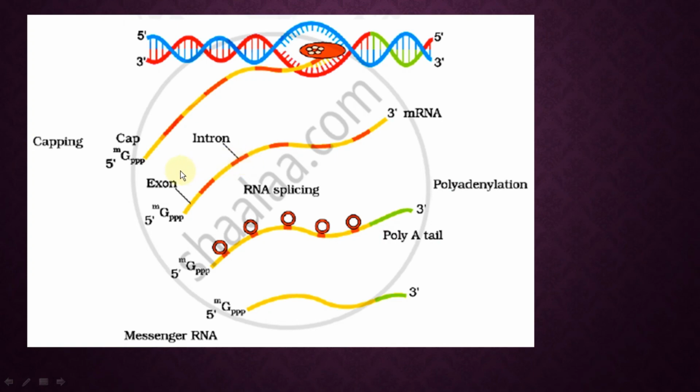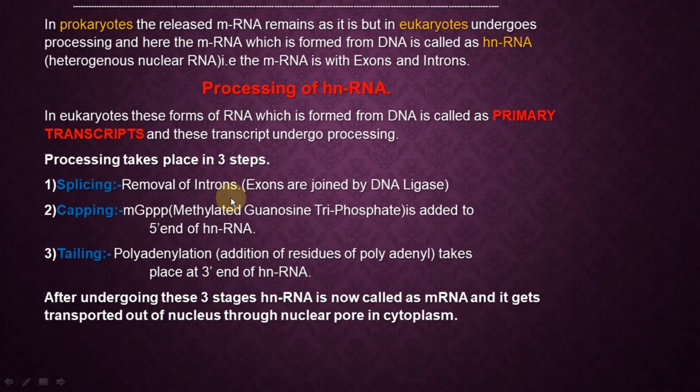So in the first case, that is splicing, the introns are removed. This is called RNA splicing. Here the red colored part, that is the introns, are cut off, and the yellow colored part, that is the exons, all join with each other with the help of an enzyme called ligase. Then the second step is capping.